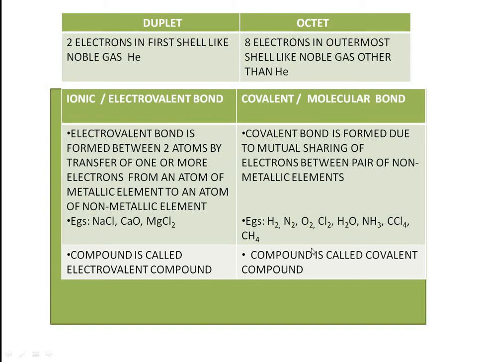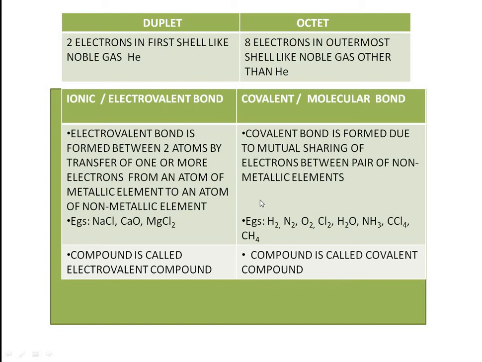Carbon-chlorine, carbon-hydrogen. The compound we call an electrovalent compound; here it's a covalent compound. So when they ask what an ionic bond is, it is transfer of electrons from a metal to a non-metal. But a covalent bond means sharing of electrons between two non-metals.